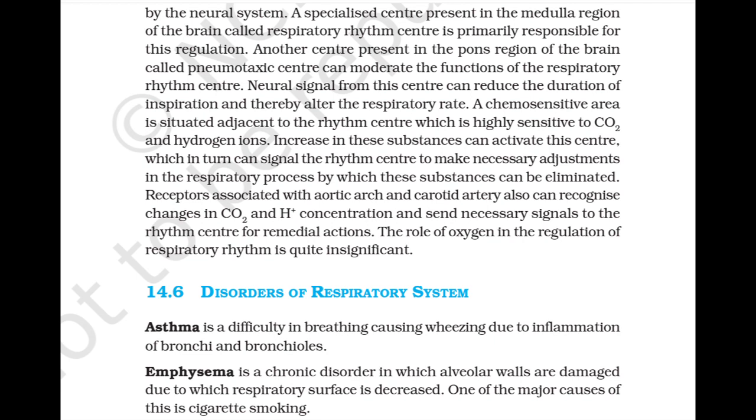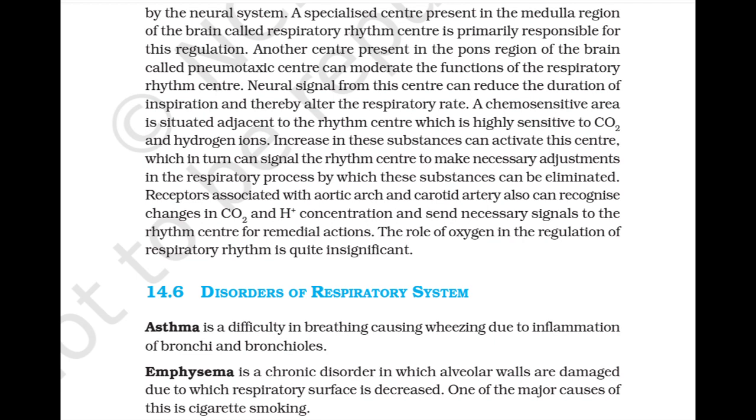A chemosensitive area is situated adjacent to the rhythm center, which is highly sensitive to CO2 and hydrogen ions. An increase in these substances can activate this center, which in turn can signal the rhythm center to make necessary adjustments in the respiratory process, by which these substances can be eliminated. Receptors associated with the aortic arch and carotid artery also recognize changes in CO2 and H+ concentration and send necessary signals to the rhythm center for remedial actions. The role of oxygen in the regulation of the respiratory rhythm center is quite significant.